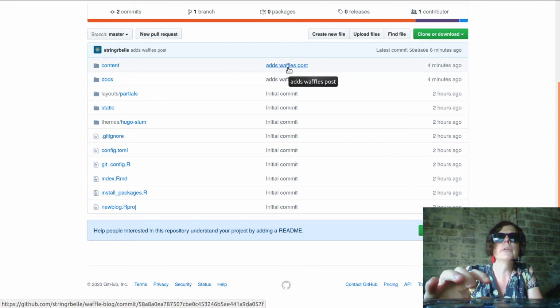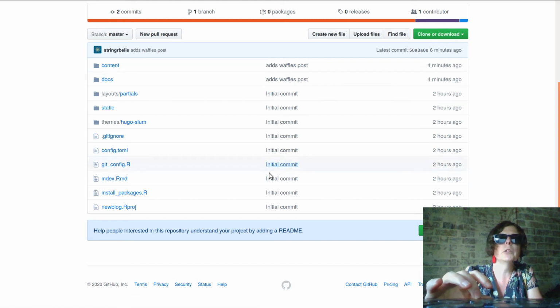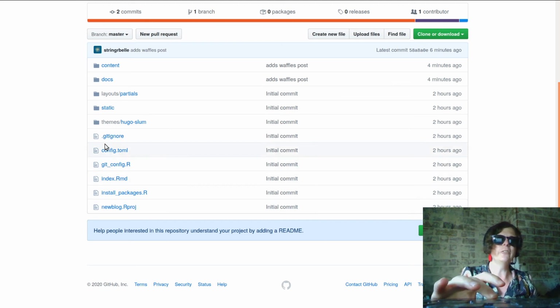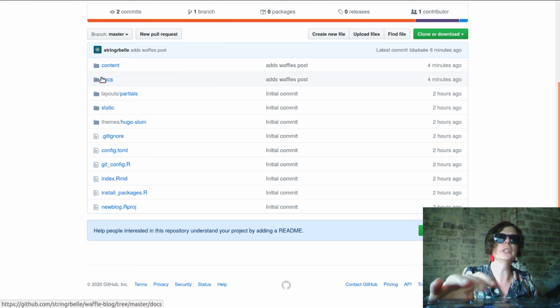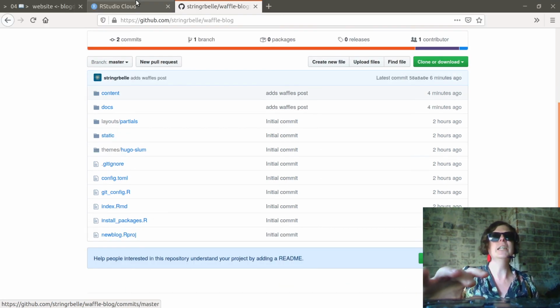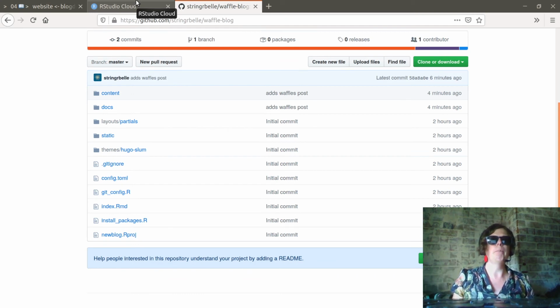If you go browsing through GitHub, you find a lot of information about what is in each file, but also who has changed what and when, and that is so useful when trying to figure out who to blame for a particular change, or give credit for if it's really great. Okay, so it looks like we have successfully pushed from RStudio Cloud up to GitHub.